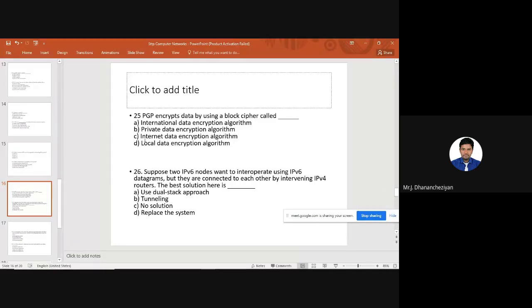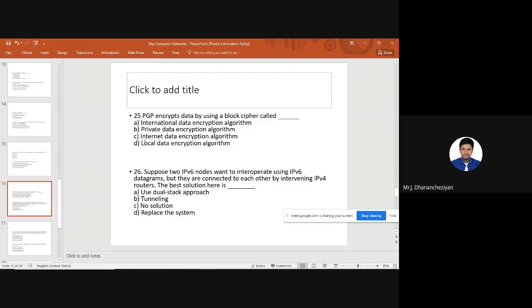Just imagine a scenario like this. The source network is an IPv6 network, the destination network is an IPv6 network, but in between we have IPv4 routers. How to make data transmission possible? There are some migration techniques available in this case. So there are options given here. One is the dual stack approach. Next is the tunneling approach. C is no solution. D is replace the system.